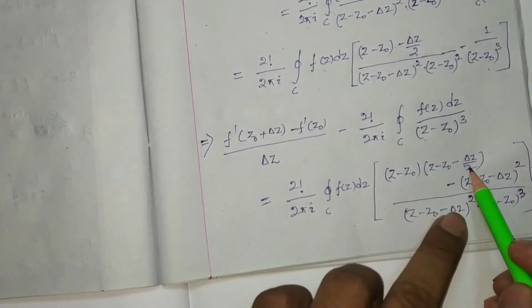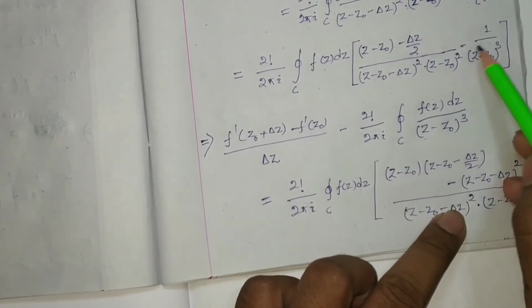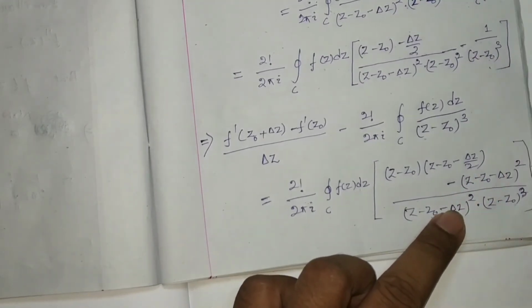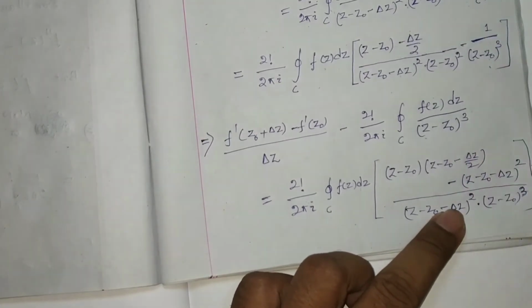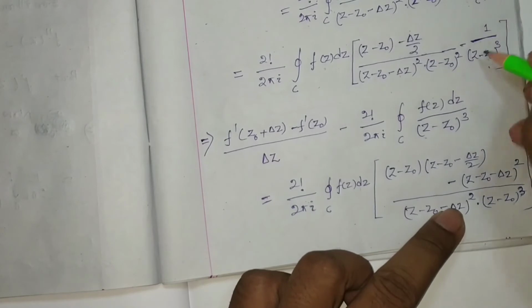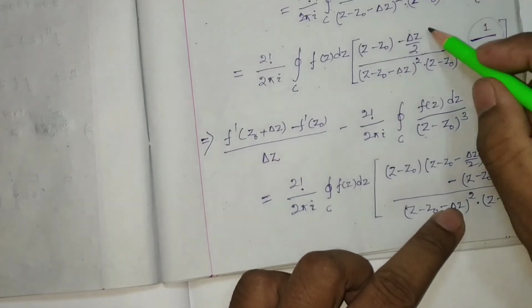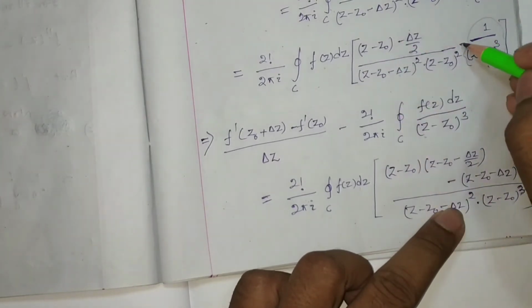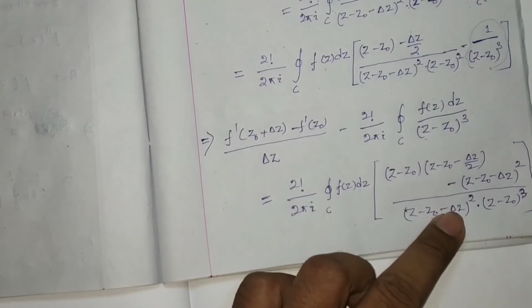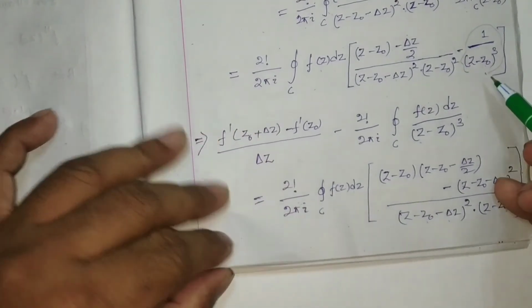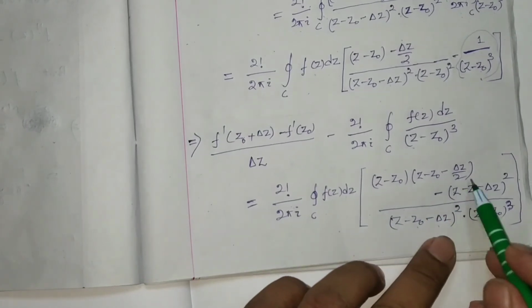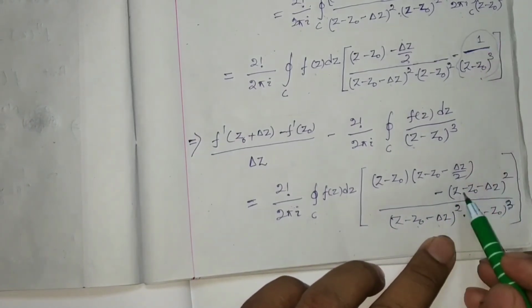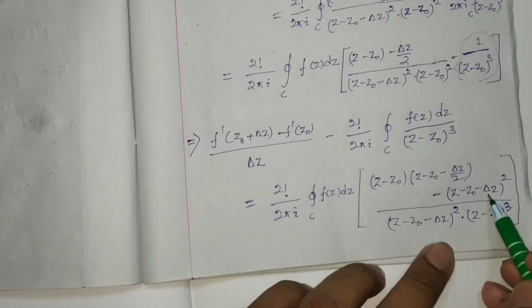So then minus here z minus z0 cube, remember this term is this one, and this term is this one, minus is here, carefully you have to write. So if I consider this one, then this term is going to be written over here, so minus z minus z0 minus del z square, right?